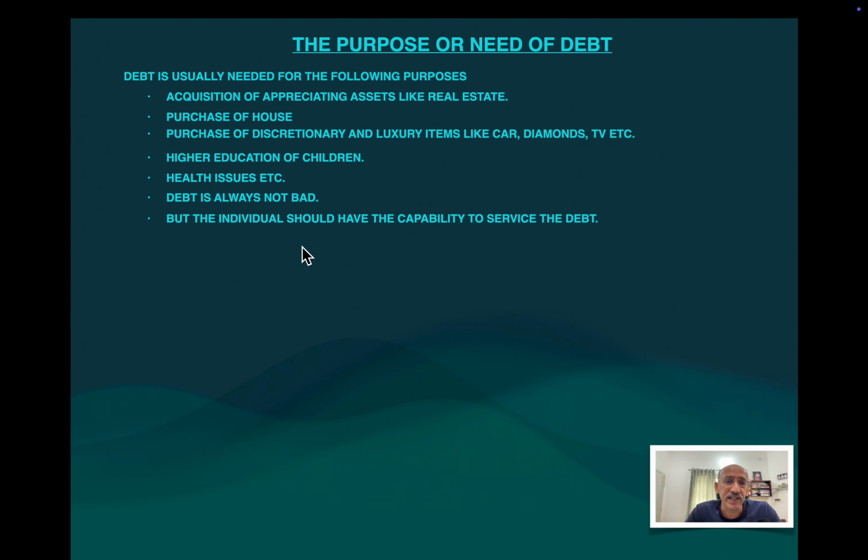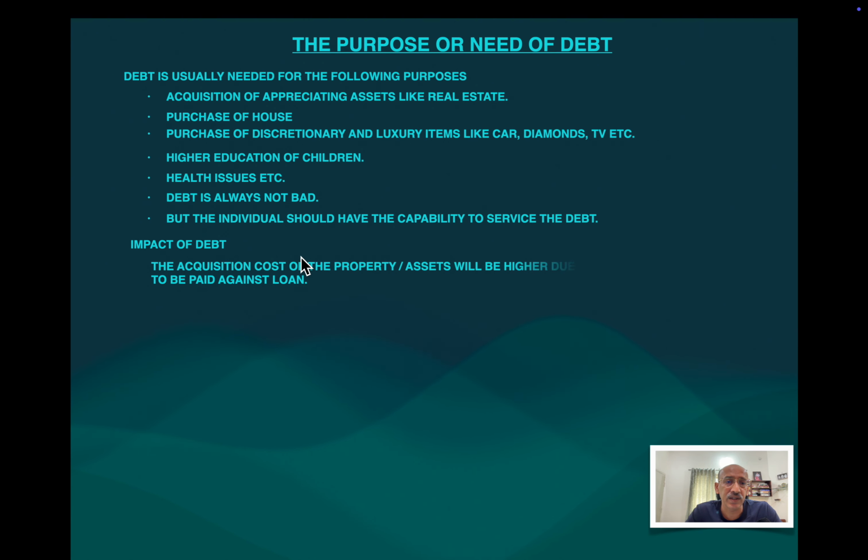The second very important thing is that the individual who is raising a debt or taking a loan should have the capability to pay back the loan. Servicing the loan, servicing the debt, means he should have the capability to pay back the loan. So what will be the impact of debt? See what impact it will have on your life, on your finances.